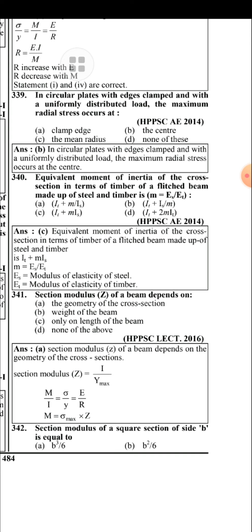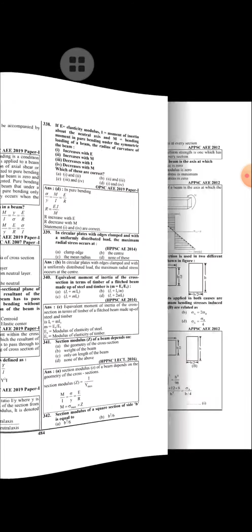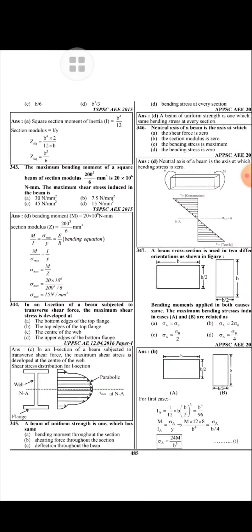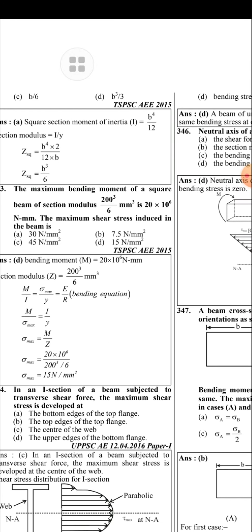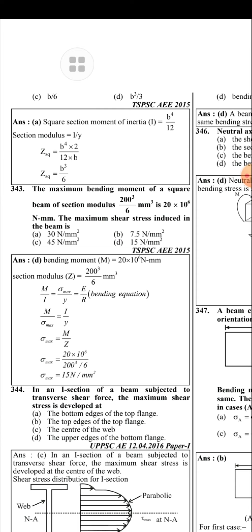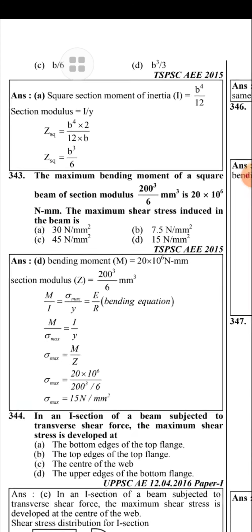Section modulus of a square section of side b is equal to b cube by 6. For a square section, moment of inertia I is equal to b power 4 by 12. Section modulus is equal to I by y, that is Z is equal to I by y. For a square beam Z is equal to b power 4 by 12 into 2 by b. b cancels with b, so we are left with b cube by 6.